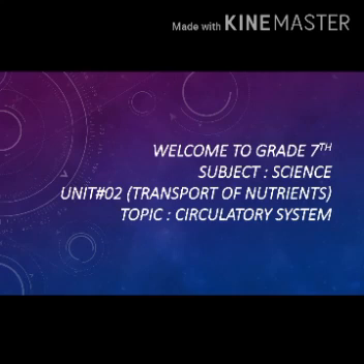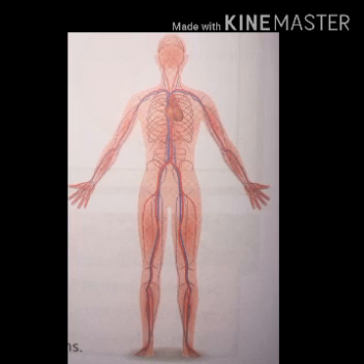Our today's topic is from unit number 2, transport of nutrients, that is about the circulatory system. Dear students, in unit number 2, transport of nutrients, we will study the transport system in humans, structure and function of the heart and blood vessels, working of the circulatory system, and also some disorders in the human transport system. We will also study artificial tissues, organs and their transplantation, absorption of water in plants through roots, and also the structure of root, stem and leaves of plants.